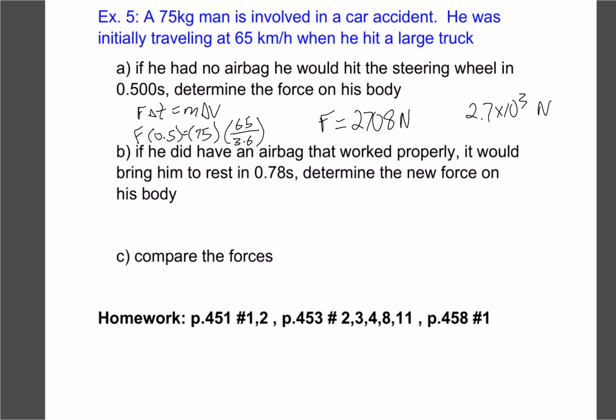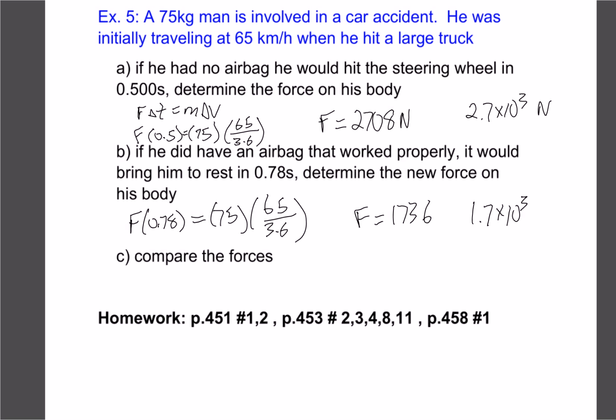So, pretty big number. Now let's do the exact same question, but let's suppose the airbag now is just going to delay the time. Instead of half a second, it's going to go to 0.78 seconds. So we do the same calculation, except our time is 0.78. The rest of the question stays the same. Let's do this calculation, and we get an answer of 1736, or if we round that off, 1.7 times 10 to the 3 newtons.